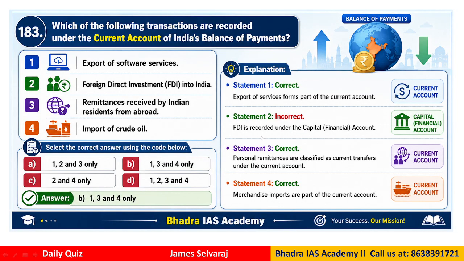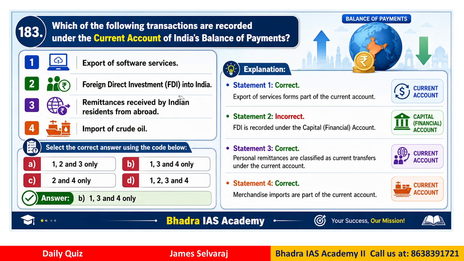Question 183. This is regarding the BOP as well as the current account and capital account, etc. Now look at the statements. Which of the transactions are recorded under current account of BOP? Export of services, foreign direct investment into India, remittance received by Indians from foreign countries, and import of crude oil. Now which of these four are included in current account of our BOP? Now that is the basic question.